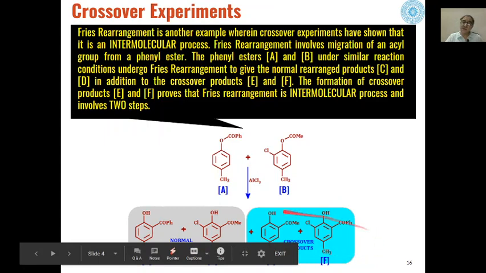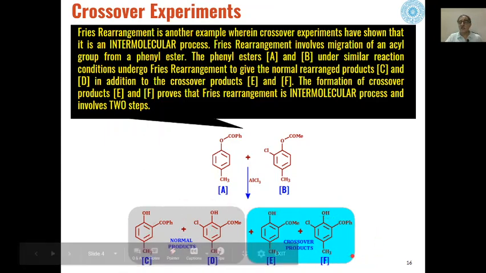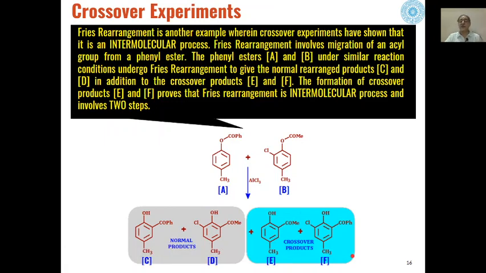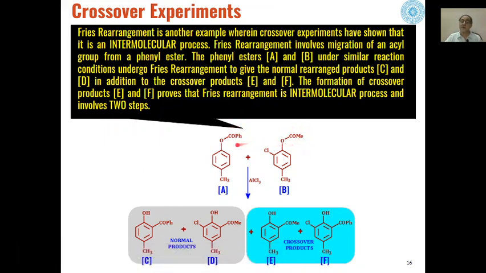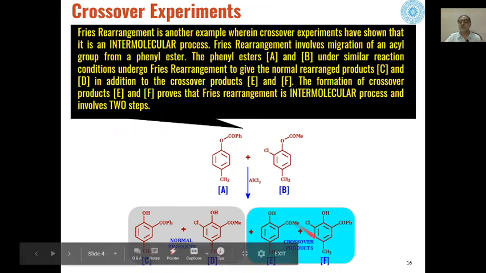So in addition to normal products we are also getting crossover products, and formation of crossover products proves that Fries rearrangement is an intermolecular process and it involves more than one step, that is, two steps are involved. In the first step this group will break from here, and then in the second step that will join the ortho carbon of the ring.